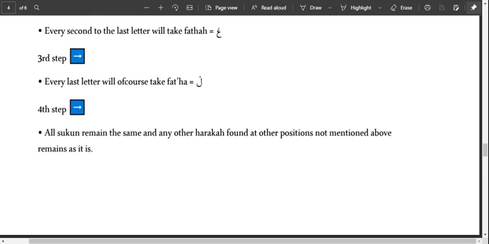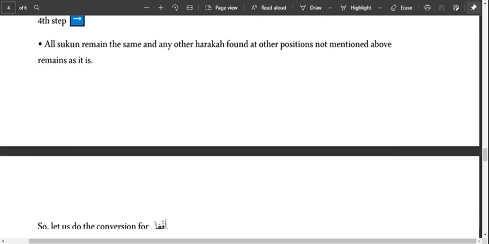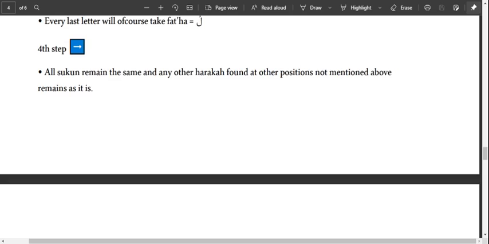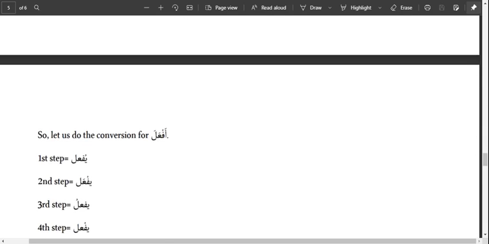So the first step: all sukuns on the other letters remain the same, and their position also remains the same. For example, we have af'ala, the four-lettered verb. What's the fi'l mudari of af'ala? It is yuf'ilu. Af'ala becomes yuf'ilu.